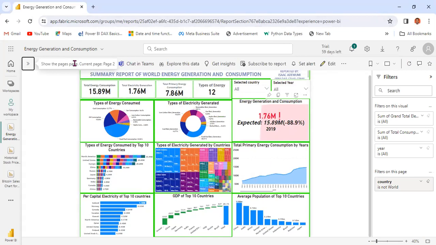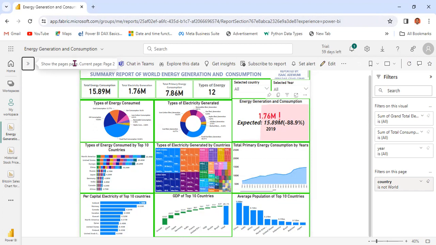The project is one of the projects I had during my internship with Quantum Analytics. The title of this project is World Electricity Generation and Energy Consumption from 1900 to 2021.